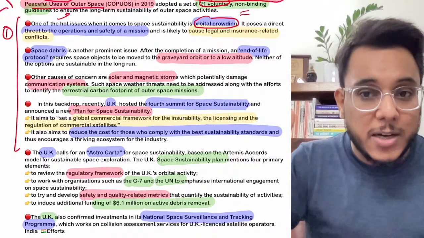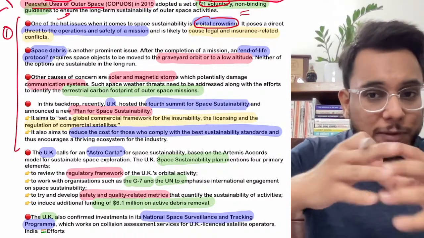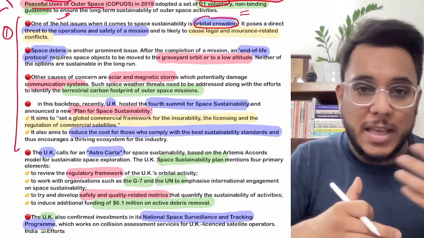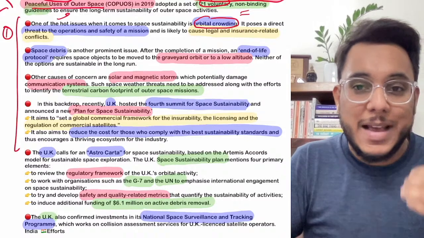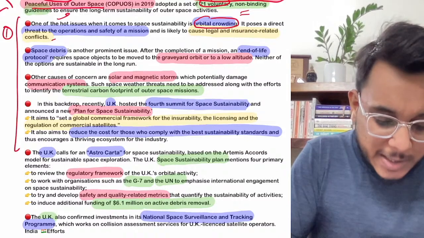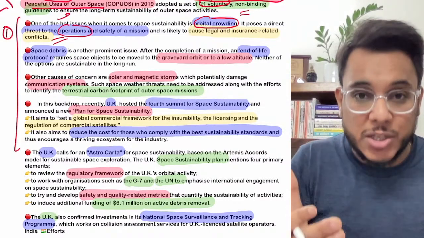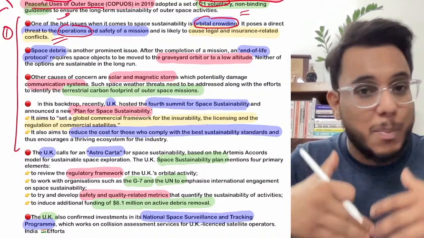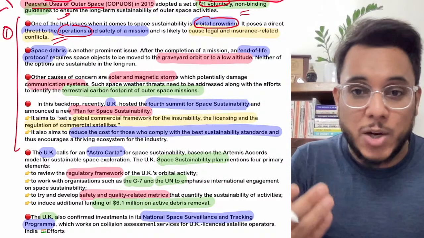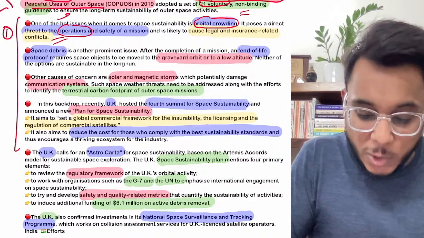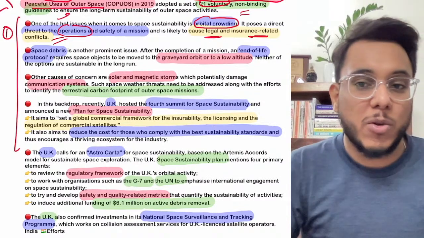So a lot of traffic has built up, leading to orbital crowding. This poses a threat to the operations of other satellites. There could be collisions with each other, these collisions might create other disasters, and it will also lead to legal and insurance related conflicts.